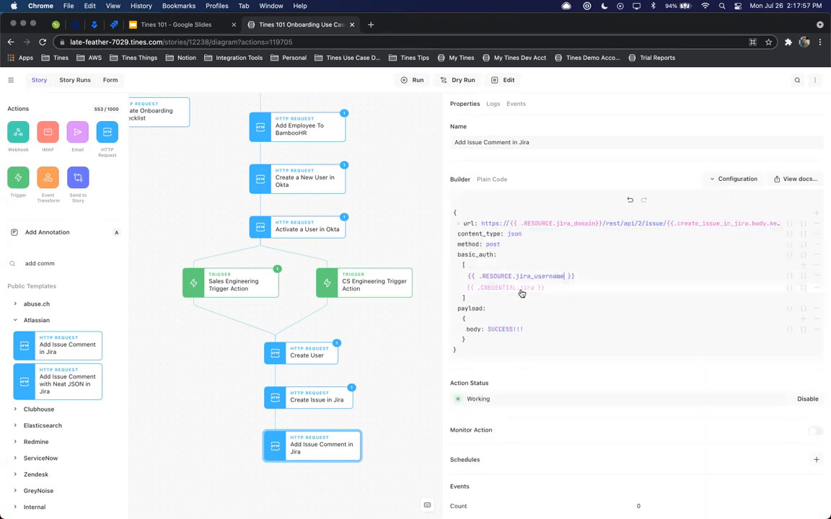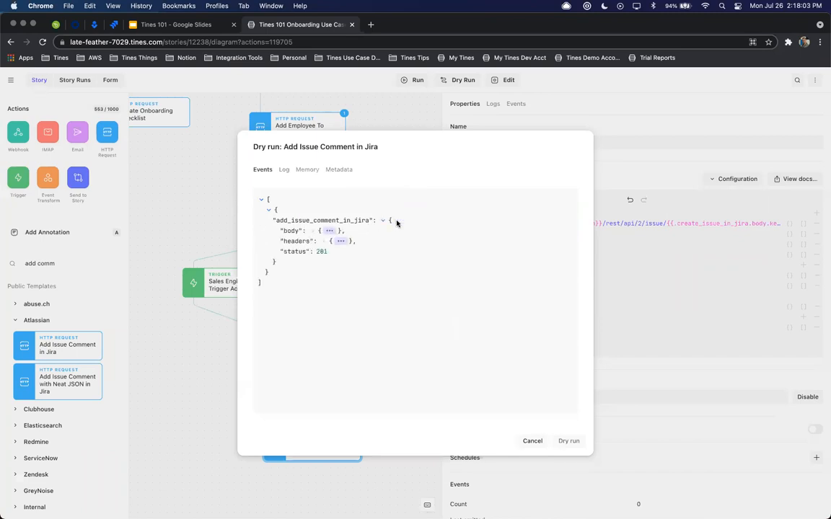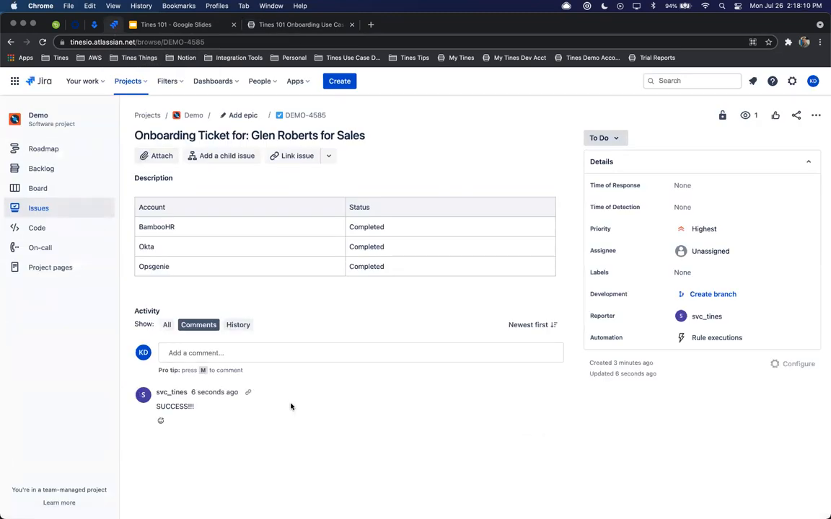Perfect. Username, credential. And once I go ahead and click dry run, we should see success, and we'll go back into Jira, success.